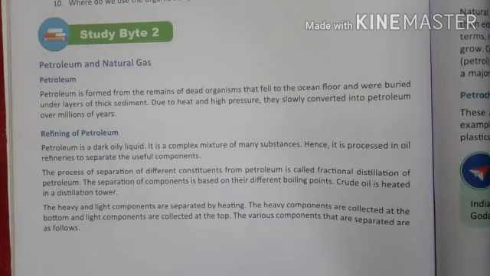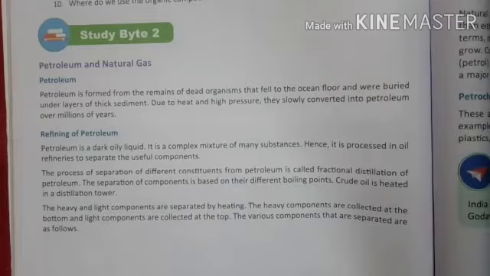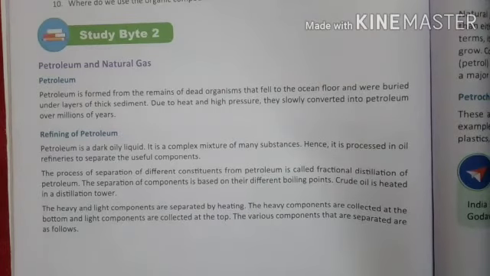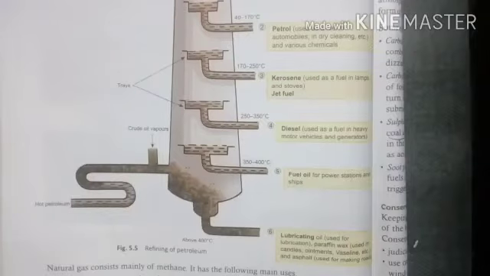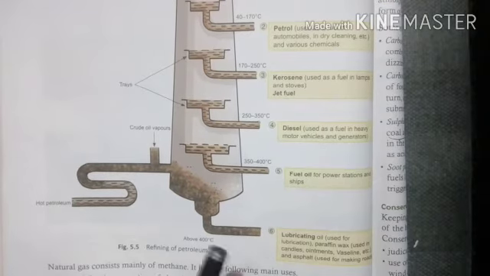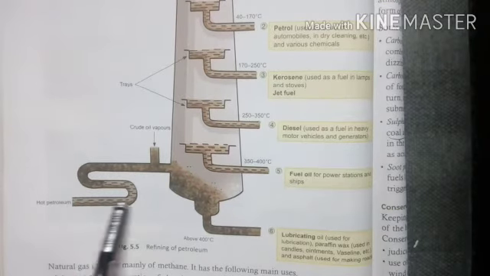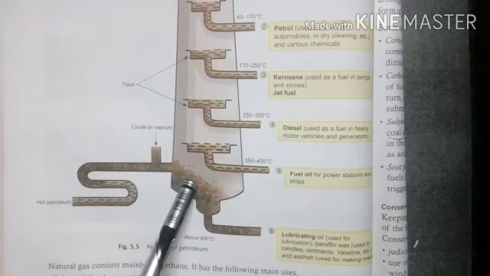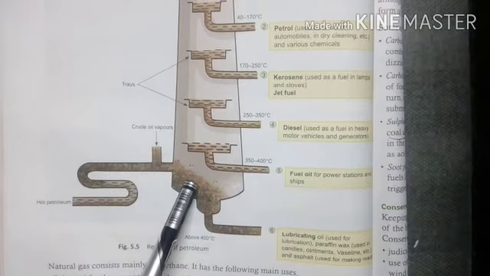The various components that are separated are as follows. Let's see how the fractional distillation is done. If you can see, this is a tower in which they pour the hot petroleum through this pipeline and start heating it.